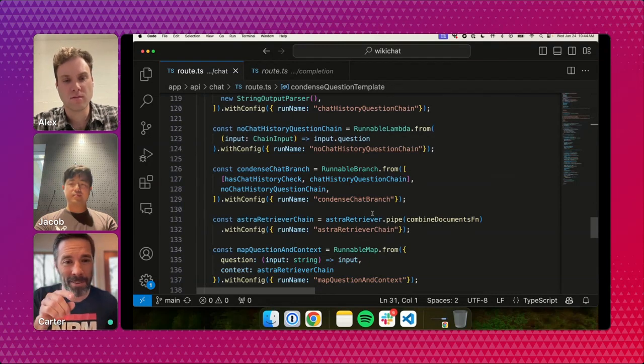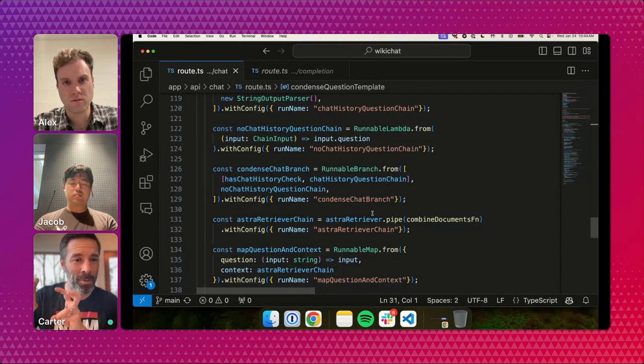And then this function just checks to see if that messages array that was passed in is non-null or has more than one element. And if it is, then it uses this chat history question chain, which is the prompt that you saw before, where we use an LLM to build a better question.